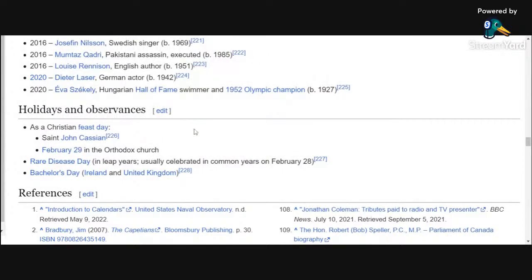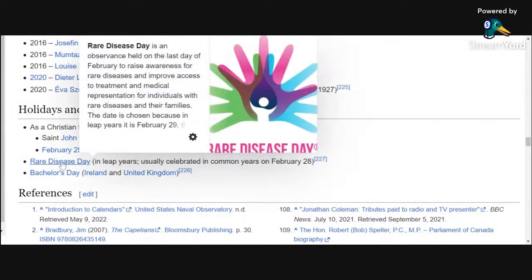Rare Disease Day. In leap years, usually celebrating common years on February 28th, they chose it because it's rare, but then they shoot themselves in the foot because it's so rare that they can't ask for money every year on that day. Bad move. Interesting move. You overthought it a little bit, Rare Disease Day, by doing it on Leap Day.